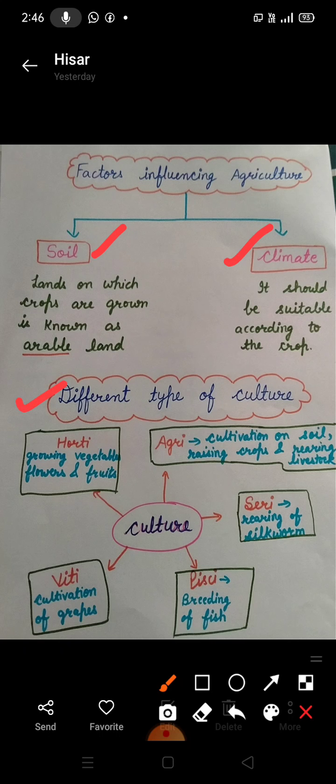Sericulture means rearing of silkworm for commercial purpose. It may supplement the income of the farmers. Then pisciculture means the breeding of fish in specially constructed tanks and ponds. Viticulture means cultivation of grapes. Horticulture is growing of vegetables, flowers and fruits for commercial purpose. So these are the different types of cultivation. The rest of this chapter we will do in the next video.